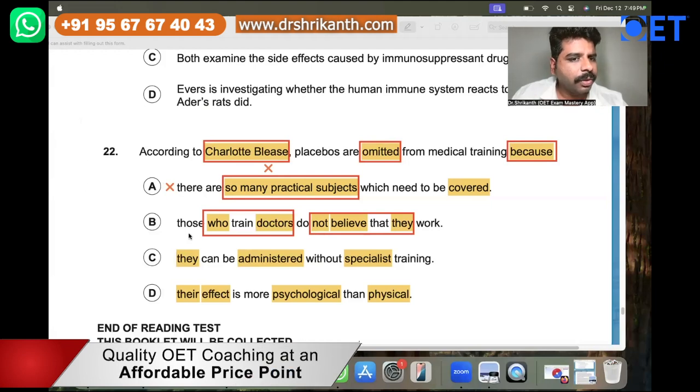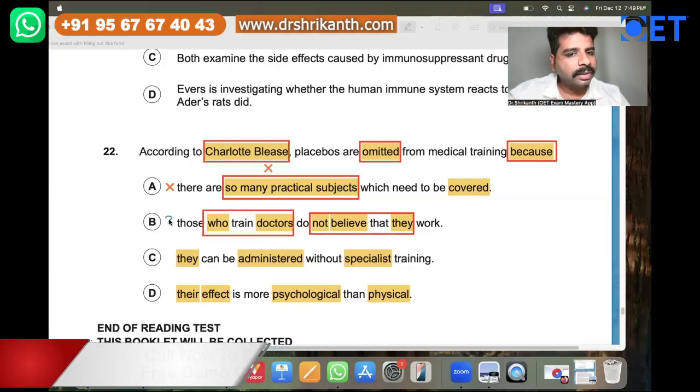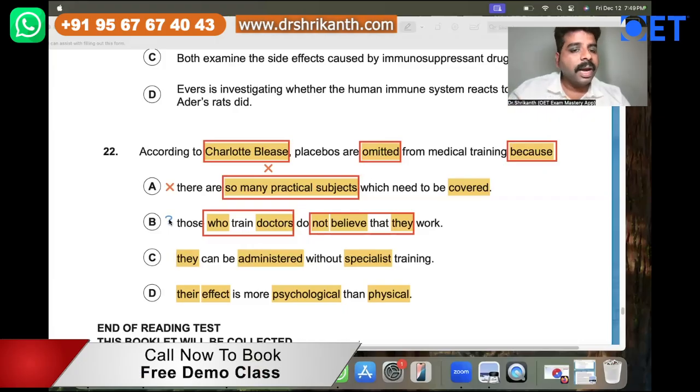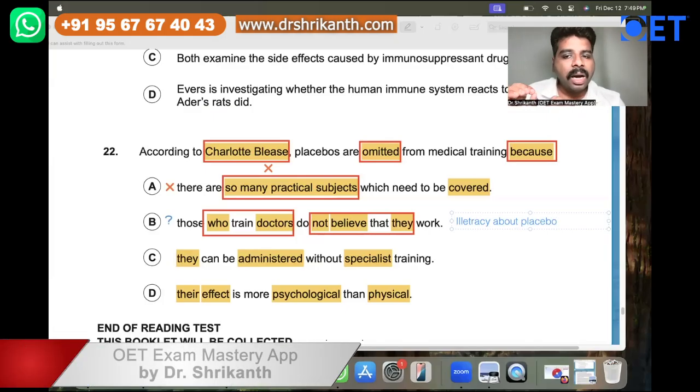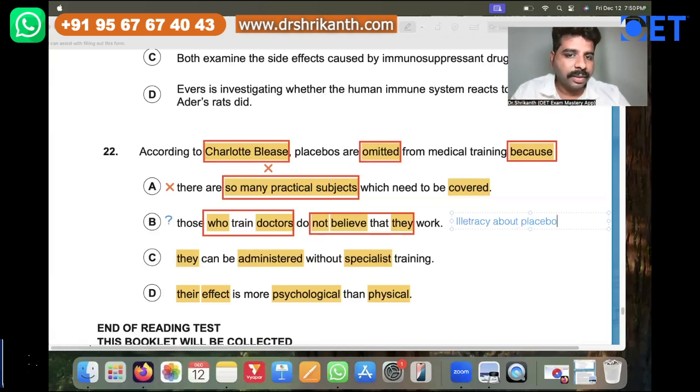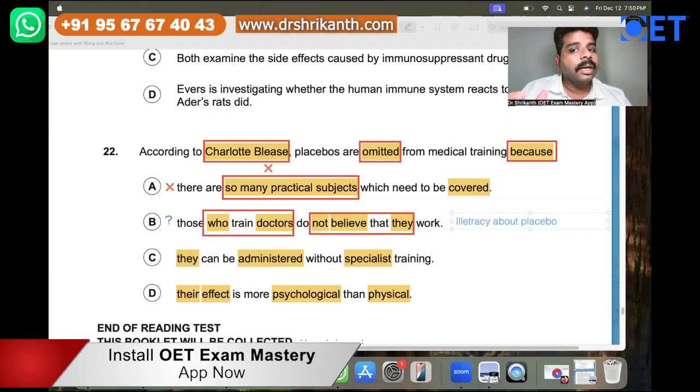It's a question mark because when we are reading the content, we understand that doctors only want hard stuff and they don't want soft stuff, right? And we also read that there's a lot of medical illiteracy, an illiteracy about the placebo effect. That means the doctors are not literate about the placebo effect. Why? Because they only want to be associated with the hard subjects. They don't want soft subjects such as psychology. So that is the reason.